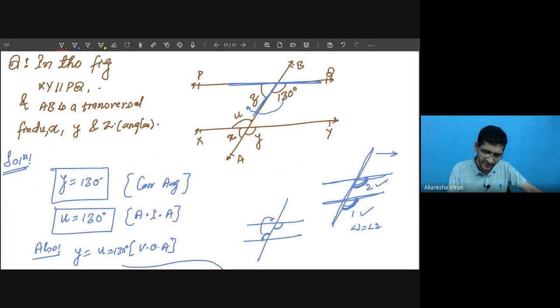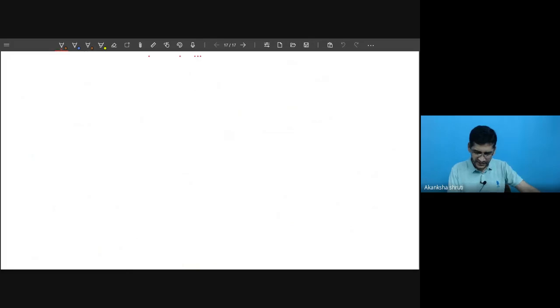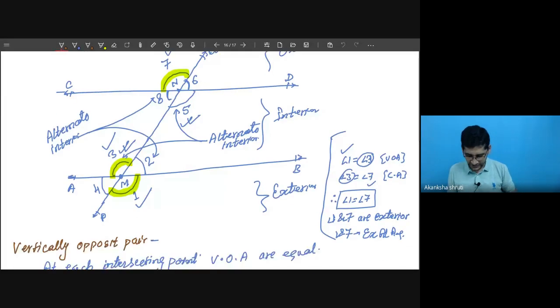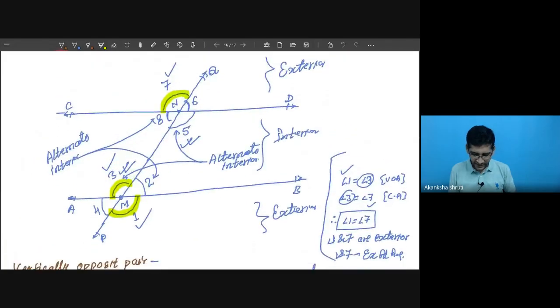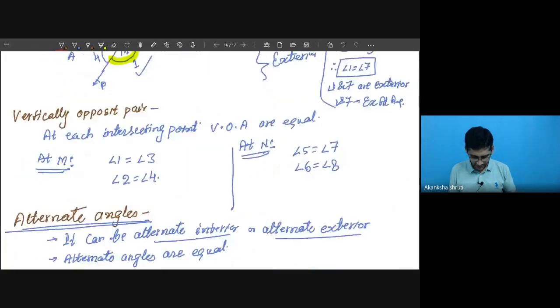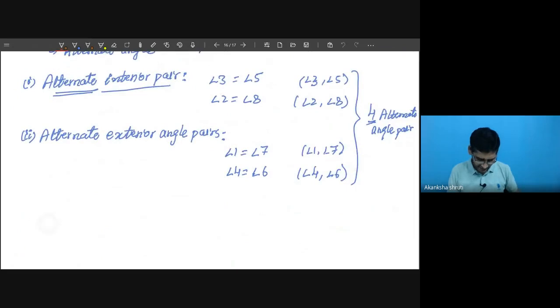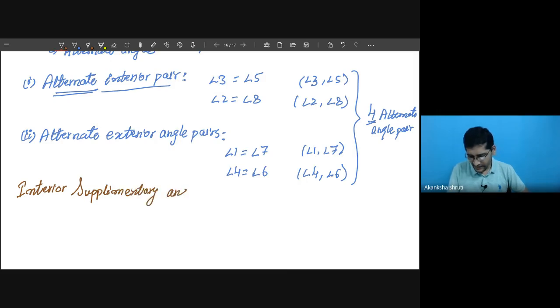Student, in this case, there is another important small concept. That is called the interior supplementary angle concept. I will write this here. So write: interior supplementary angle pair.